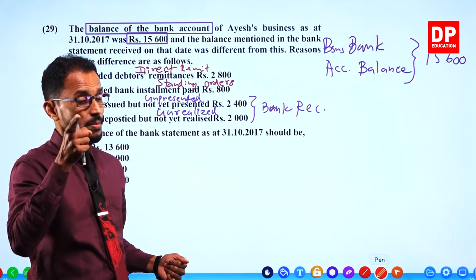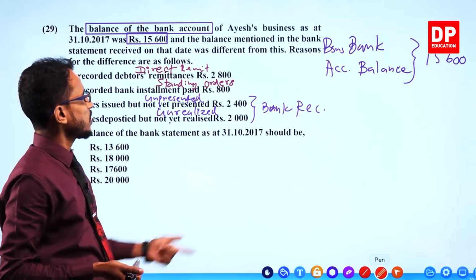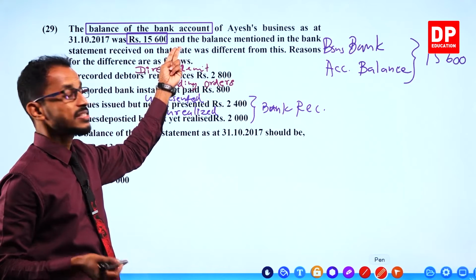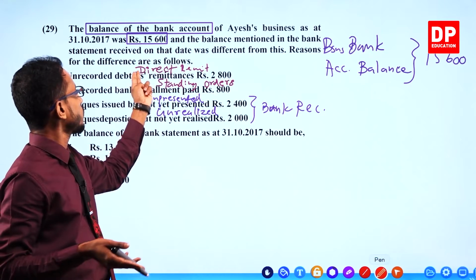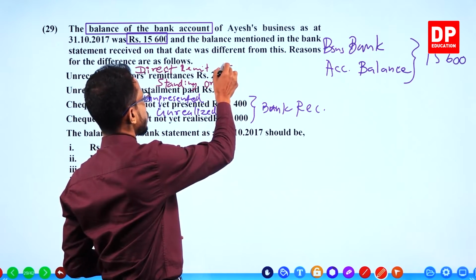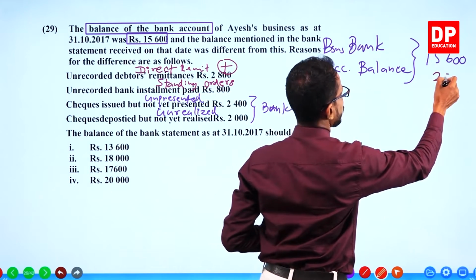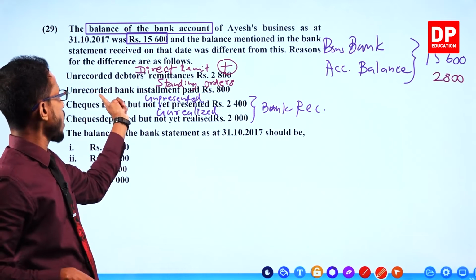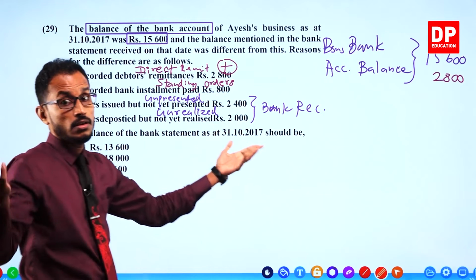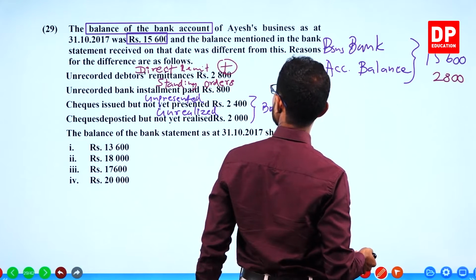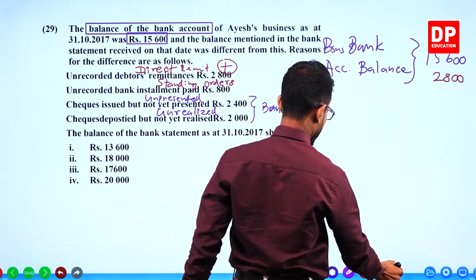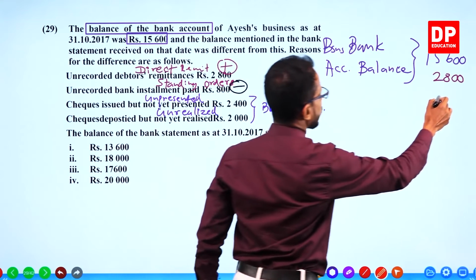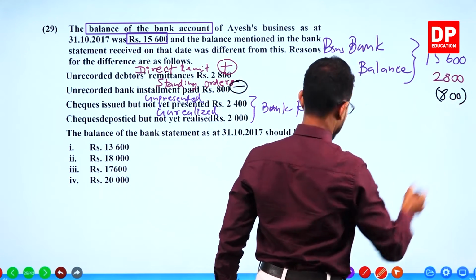But the bank has recorded it, which means the 15,600 does not have this added. So 2,800 should be added. Just like that, the standing order paid by the bank, 800, has not been recorded. So we should subtract that. It should be subtracted, 800 within brackets.